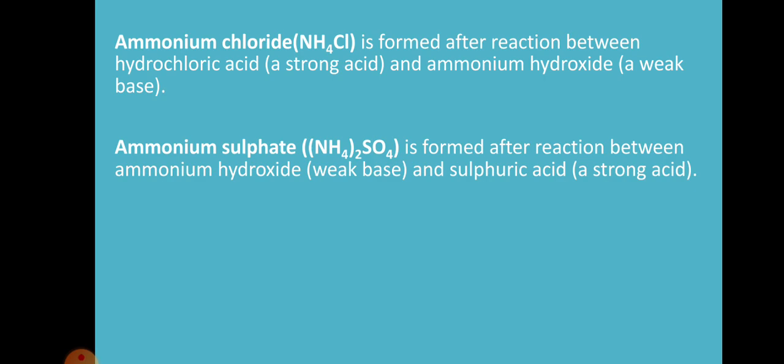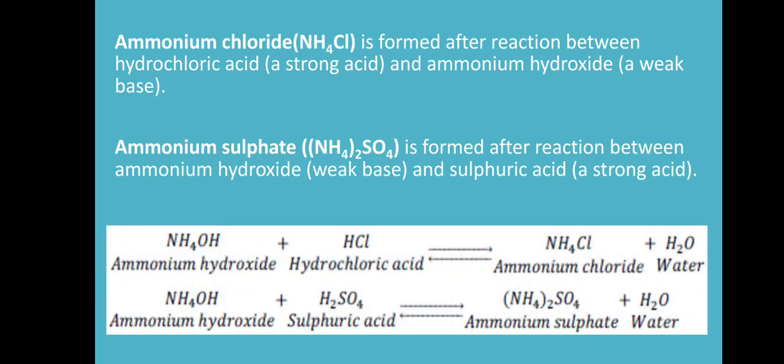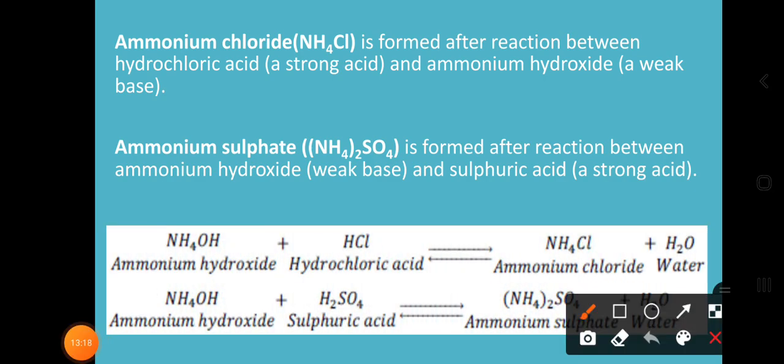The weak base is ammonium hydroxide, reacted with HCl, and the resultant is NH4Cl, which is one of the acidic salts. Why? Because the acid is strong whereas the base is weak.